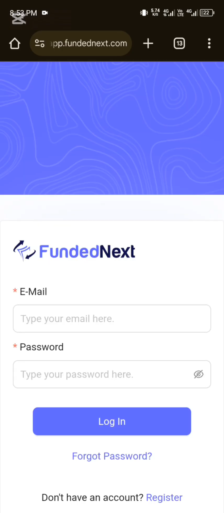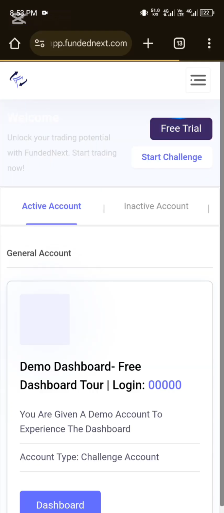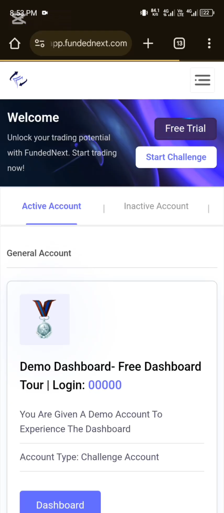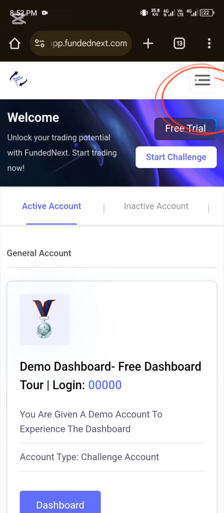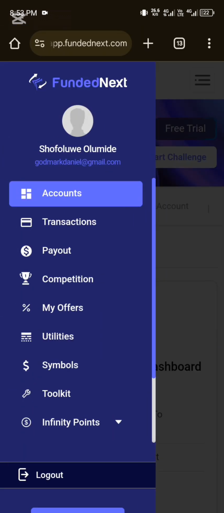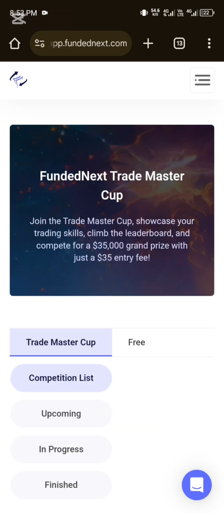It brings you to this next place where you just put in your login details, and from the login details you click on login and it brings you here. So the main thing is for you to just have an account with them. Once you've done that, you click on these three lines showing up here, and then it brings the option where you click on competition. Once you click on competition, it takes you to another aspect where you see the option trade master cup or trade for free. So we are selecting the free option.